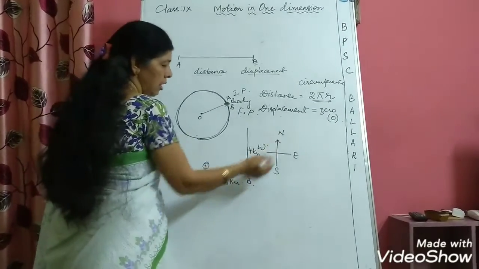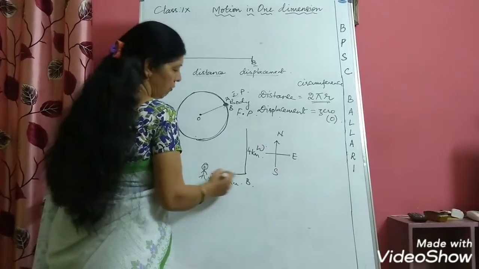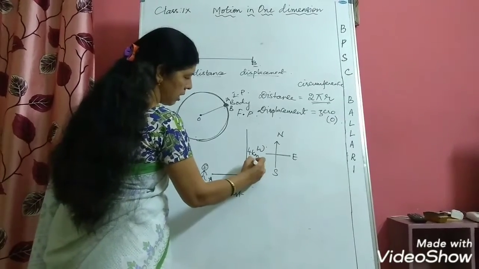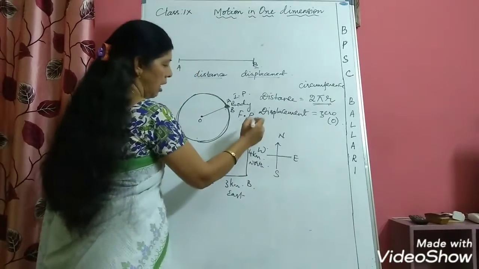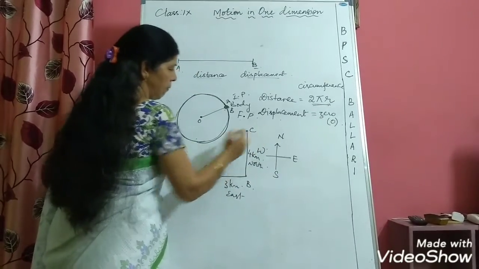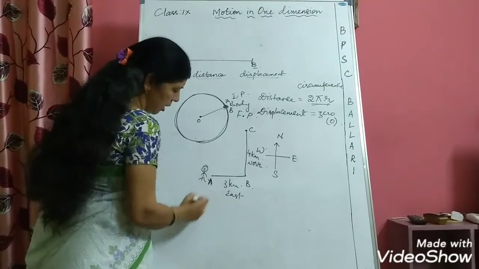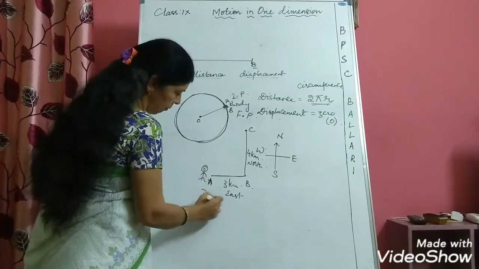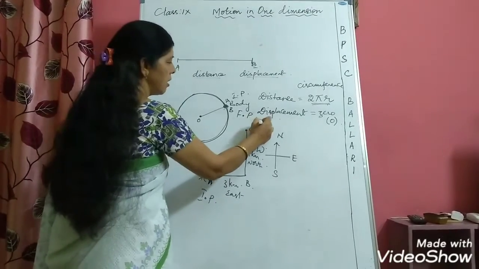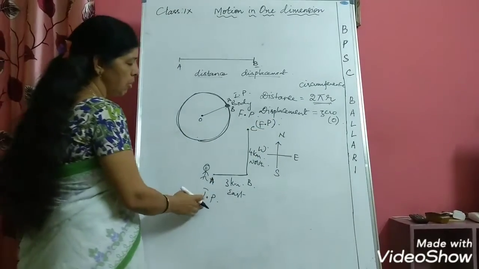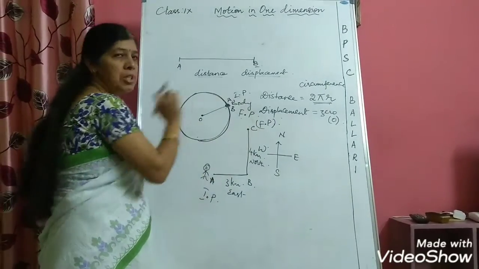Now what is this direction? This direction is north. So first he is traveling towards east, then he travels towards north and comes to this position C. Now what is his initial position? Initial position is A. Final position is C.